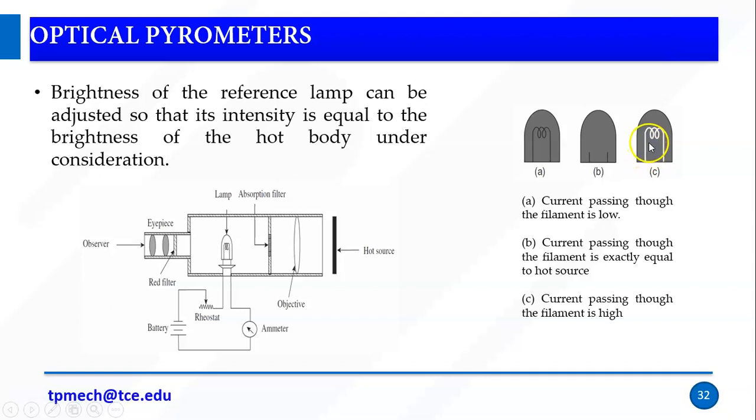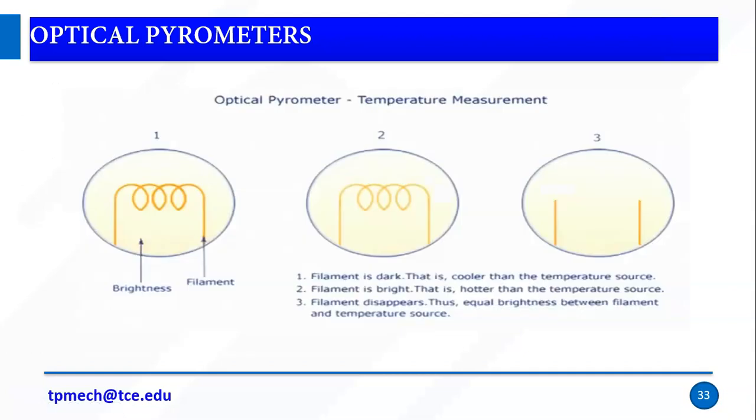The third case is if the current passing through the filament is high. If it is very high, the filament looks like this. Right, so this is optical pyrometer temperature measurement. If the filament is dark, then it is cooler than the temperature source. So if the filament is dark, the temperature we measure is very low compared to the current supply I give. If the filament is bright, it means I am giving a hotter temperature.